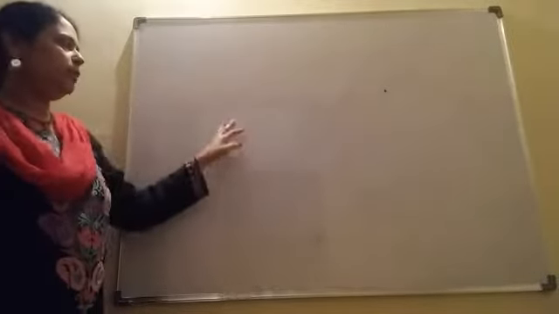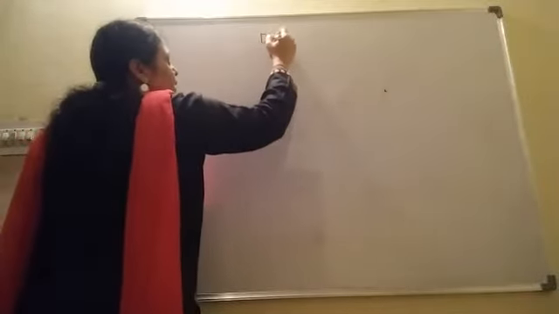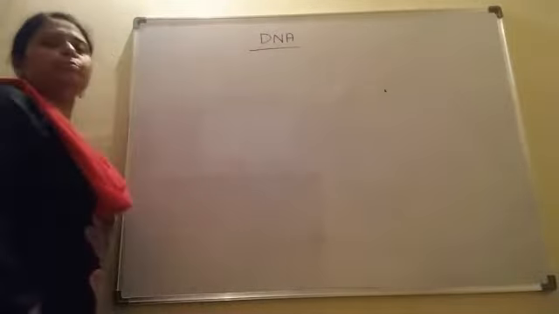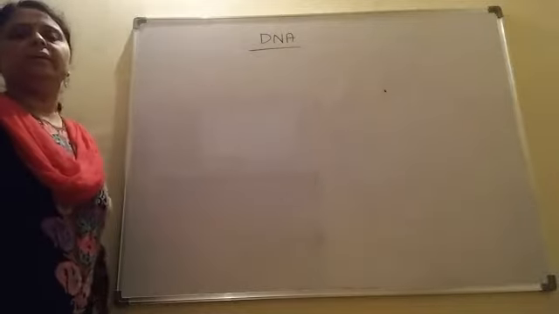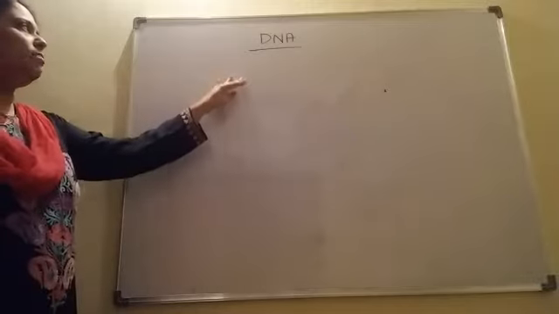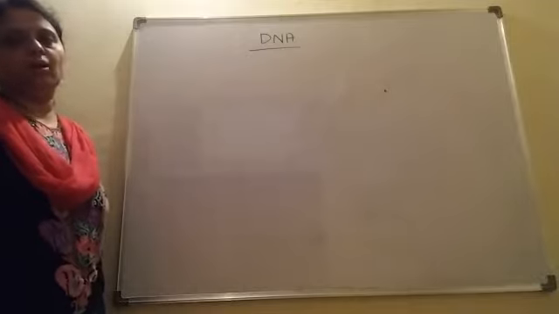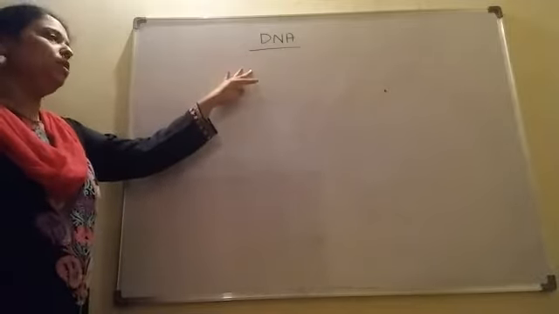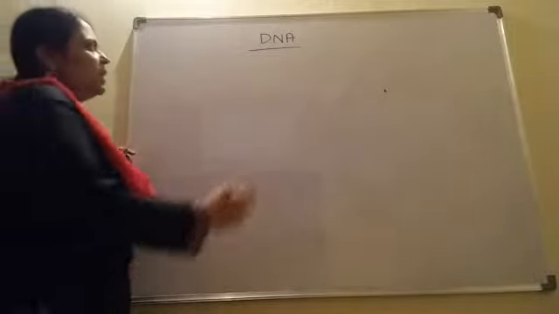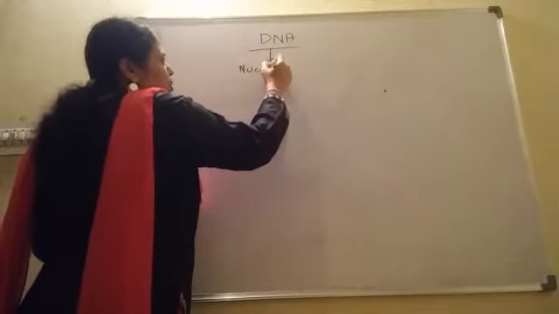Dear students, today we are going to learn about the nucleic acid called DNA. What is DNA? DNA is present as the genetic material inside the body of all types of living organisms. Except for some viruses, DNA is the genetic material inside living organisms. In some viruses only, RNA is called the genetic material. Now, what is DNA? DNA is a type of nucleic acid.